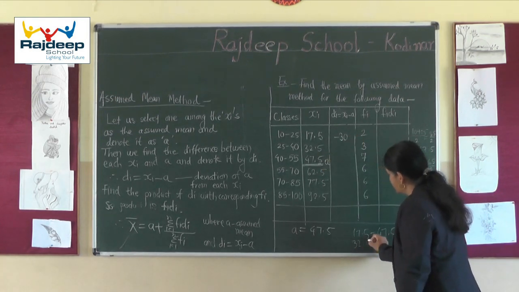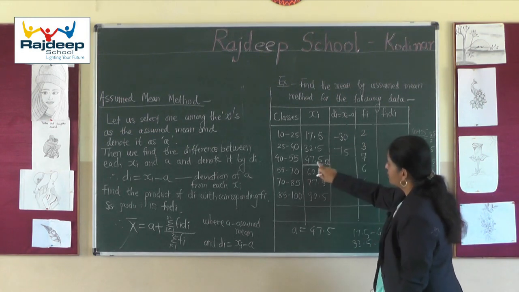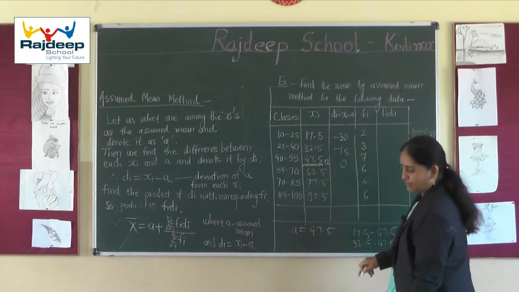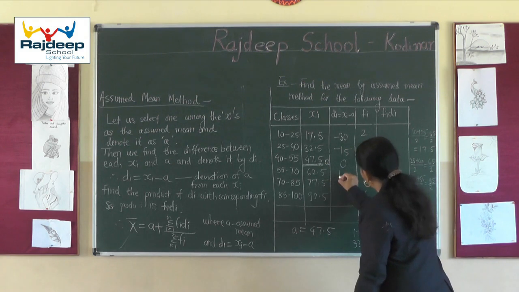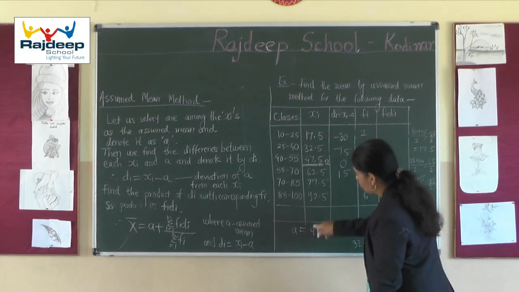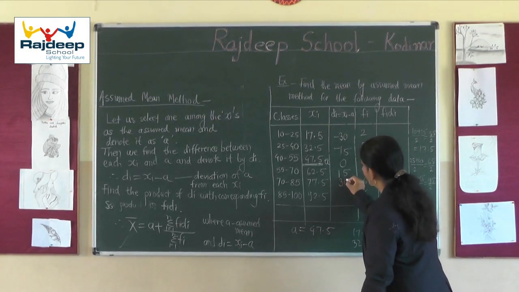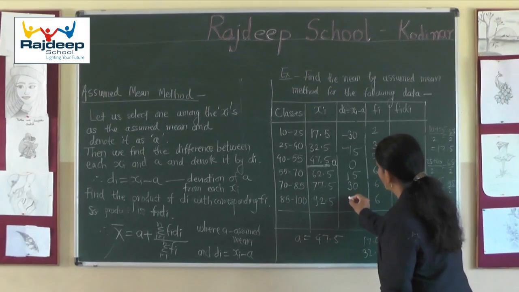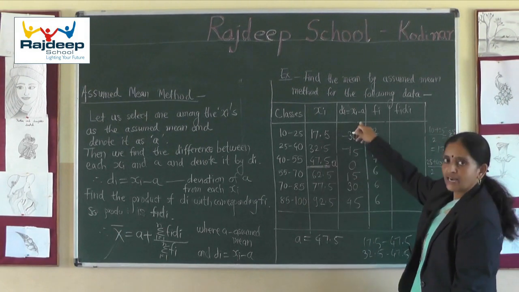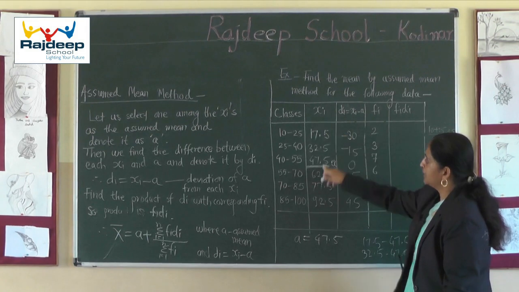32.5 minus 47.5 and you will get minus 15. Obviously 47.5 minus 40 will be 0. Here then we will get 15, and now these three values, if you observe, are more than A. So here we will get positive values 30 and lastly 45. Now we have got the di's. So these are deviations of assumed mean from each xi.